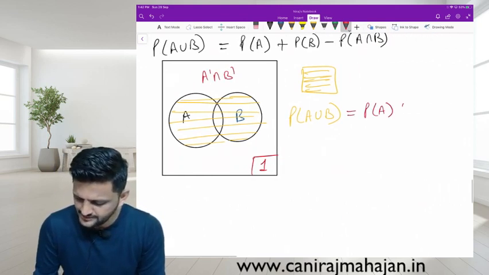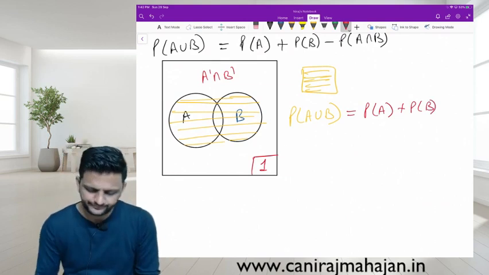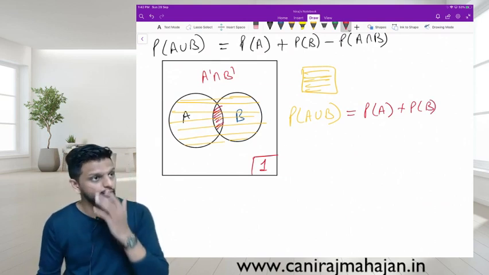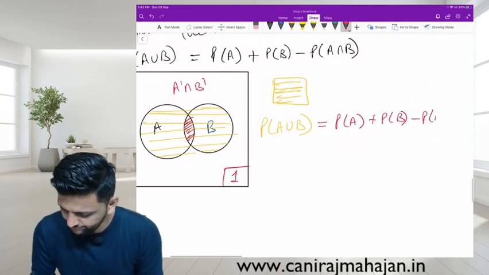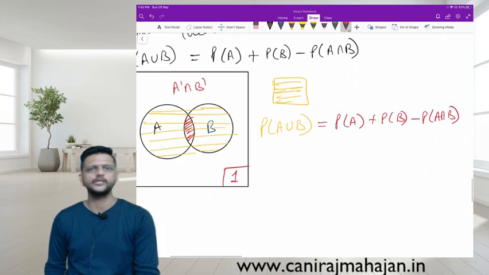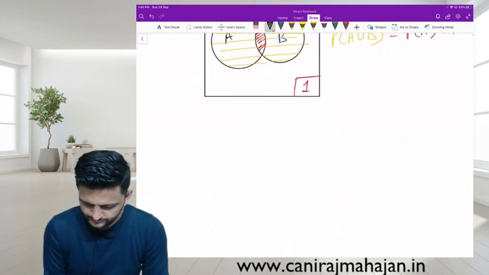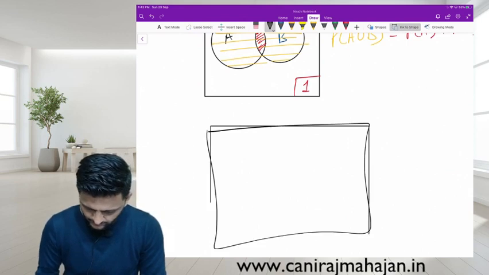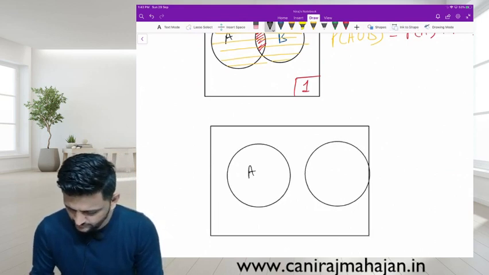P of A plus P of B. You added both of them, or no? What happened? Intersection got added twice. So remove it once by minus P of A intersection B. Yes or no? Similarly, possible? Obviously possible. Correct?